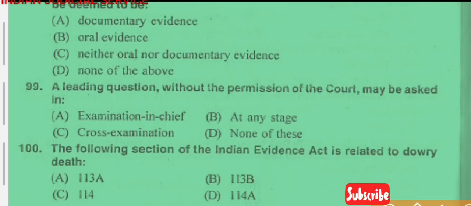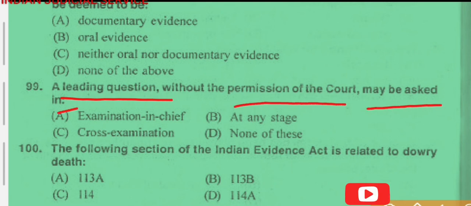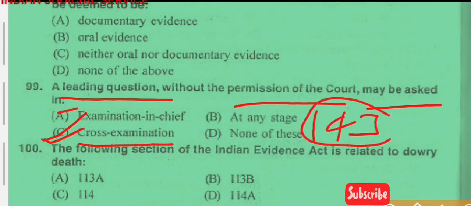Now question number 99. The leading question without the permission of court may be asked in. This is a very important question here. So a leading question without the permission of court may be asked in cross examination. So the answer is option C. And what is a leading question? A leading question is that question which also contains the answer, and the answer to such questions is always given by the witness in yes or no. So the answer of this question is option C, cross examination. And under which section? Under section 143. This section deals with the leading question.